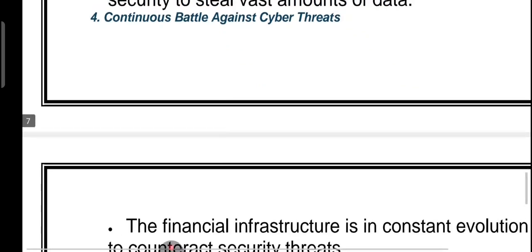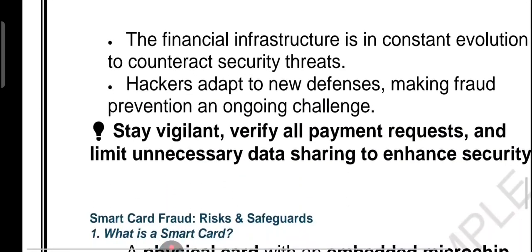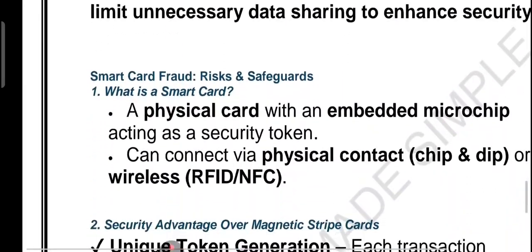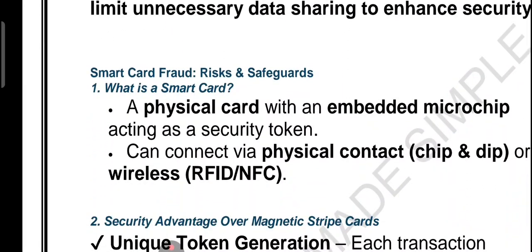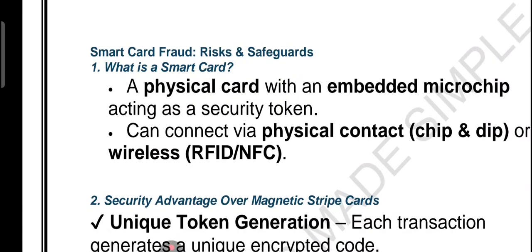Now what is the meaning of continuous battle against cyber threats? Financial systems evolve constantly to counter fraud. Hackers adapt to prevent it, an ongoing effort, right? So prevention is an ongoing effort. Then we have smart card fraud. What does it mean? It is a physical card with a microchip acting as a secure token. It can connect through chip and dip or other methods for transactions. So always protect your card, whether or not it is in a bonded, trusted place.